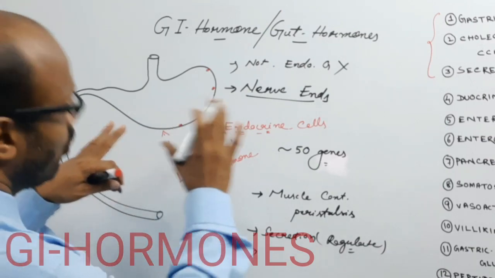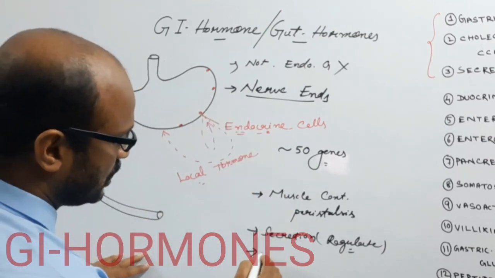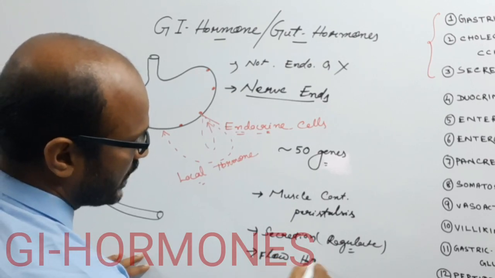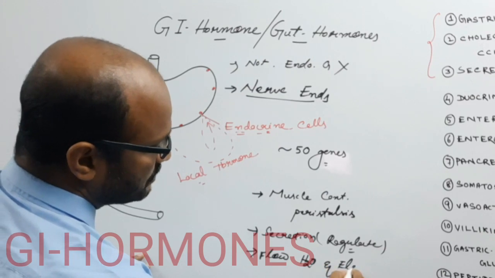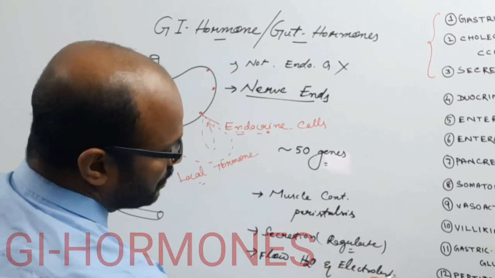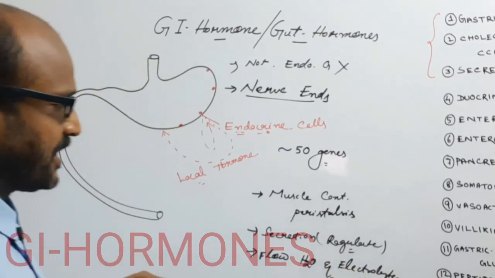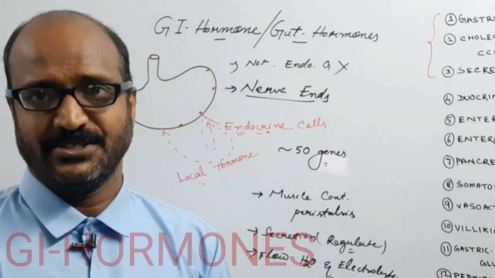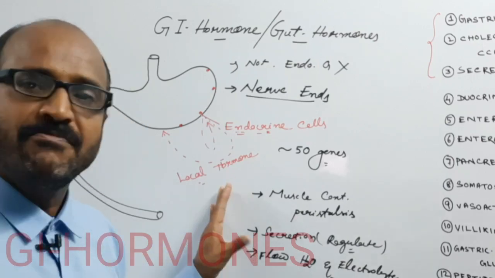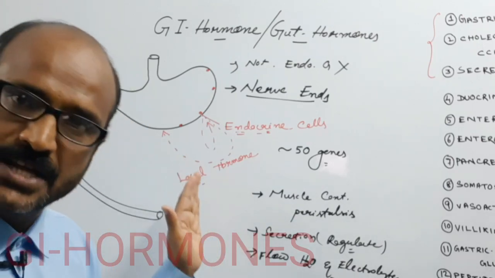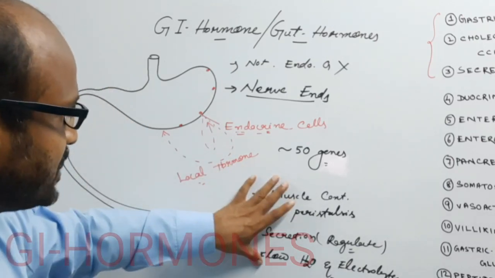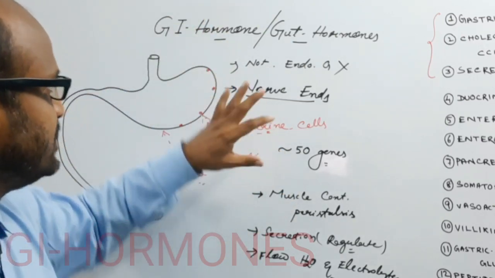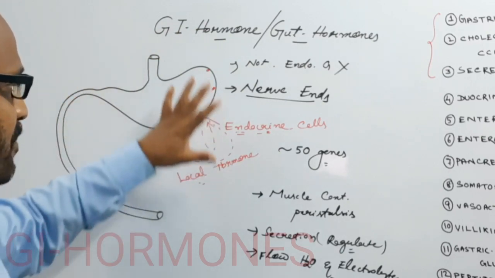Such hormones also help to increase the flow of water and electrolytes in the alimentary canal, which helps for the absorption of nutrients. So these are the important functions of gastrointestinal hormones, secreted from endocrine cells present throughout the alimentary canal.